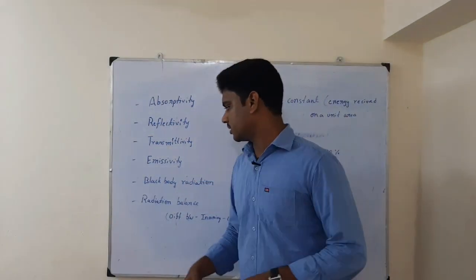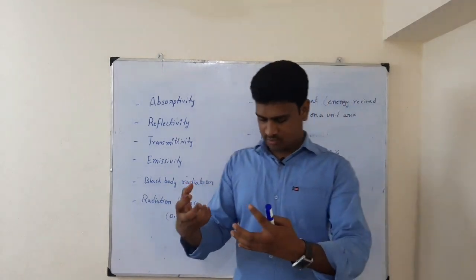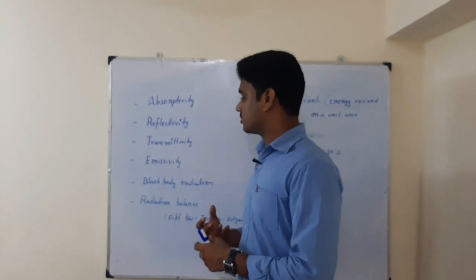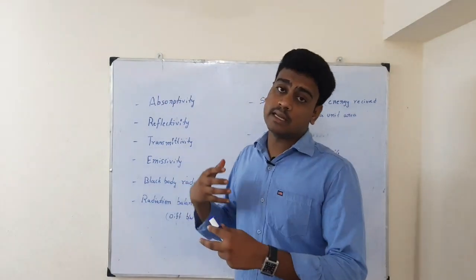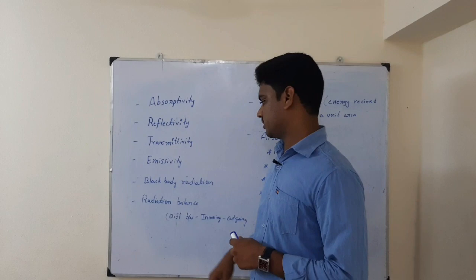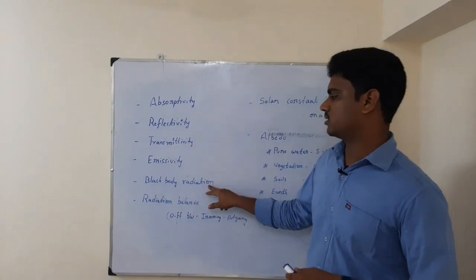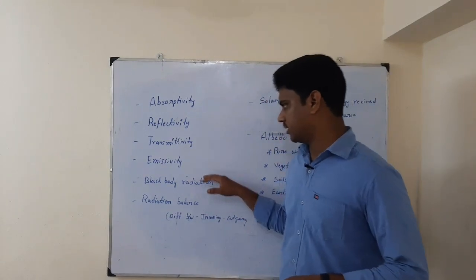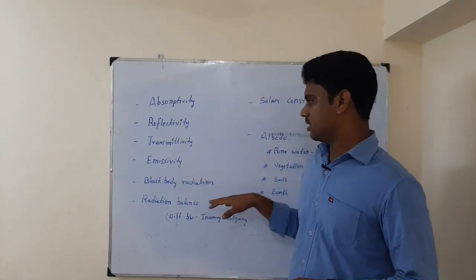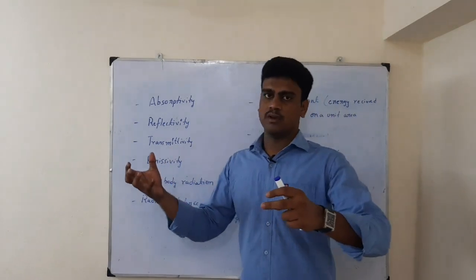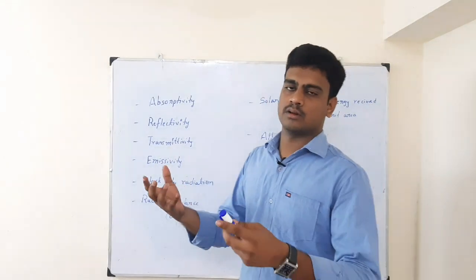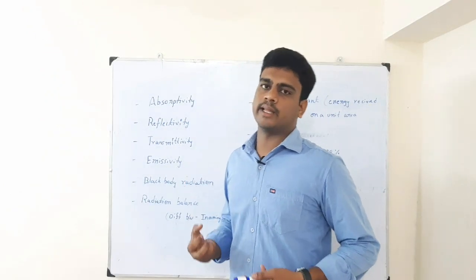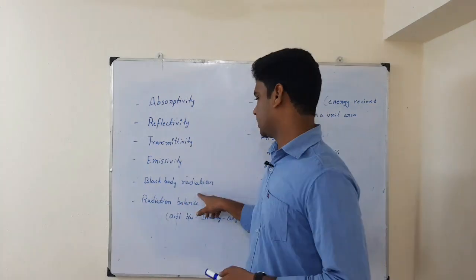Then emissivity: out of what a body receives, how much solar energy is emitted back again. That is called emissivity. Then black body radiation, which is very important. Black body radiation means there won't be any reflectivity, transmittivity, or emissivity. The total amount of solar energy that comes in is taken in. That is called black body radiation.